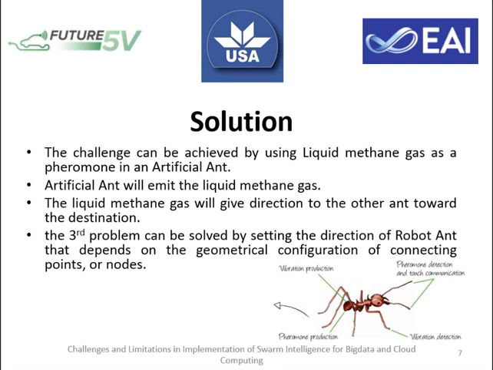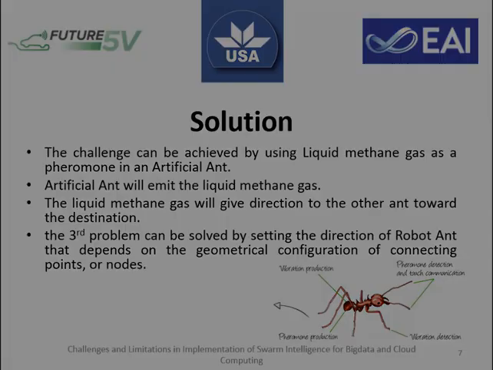The ants will get confused when the concentration of the liquid methane gas is the same in two different directions, and then the artificial ant doesn't know where to go. This problem can be solved by setting the direction of the robot ant depending on the geometrical configuration of connecting points or nodes. The precise angle of these branches will affect the route to be followed by the ant in a network of nodes or paths. As a result, these angles can influence the ant's ability to properly track a pheromone trail to a destination.